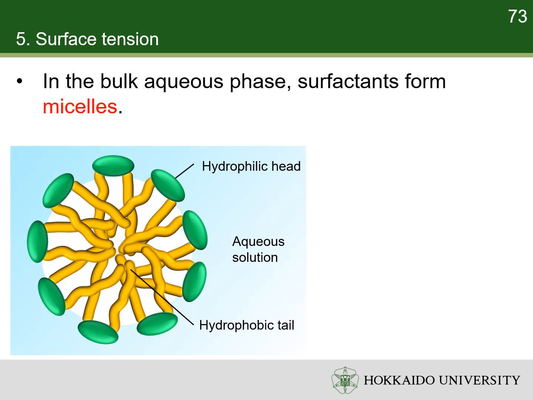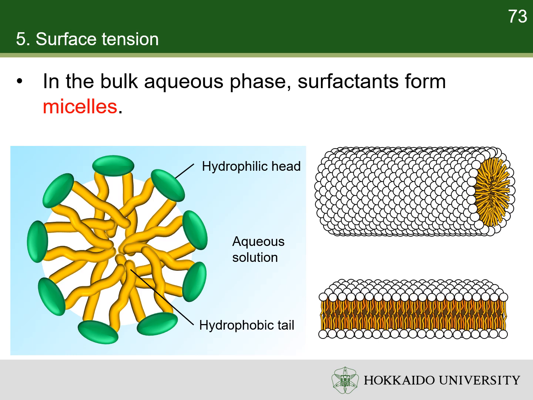In the bulk aqueous phase, surfactants form aggregates called micelles, where the hydrophobic tails form the core, and the hydrophilic heads are in contact with the surrounding water. The shape of the micelles can be spherical, cylindrical, or bilayer.